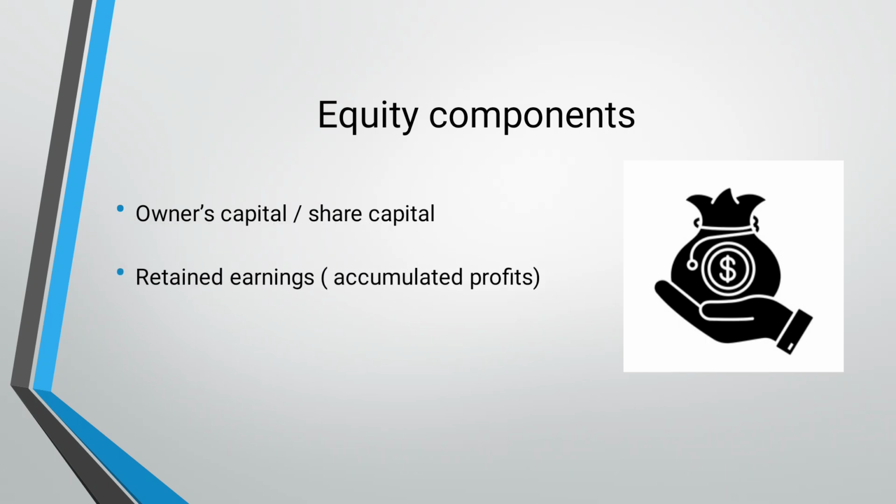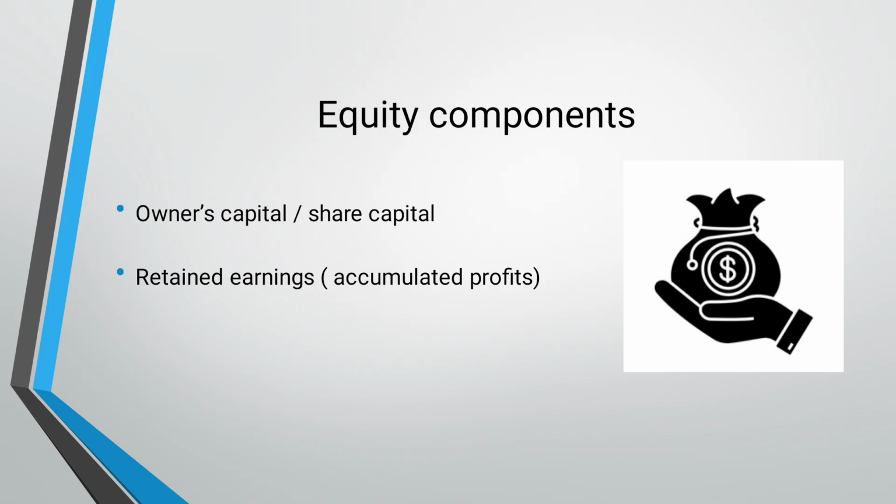Another equity component is retained earnings. Very important, because each year when we are preparing a balance sheet, in every balance sheet we show the retained earnings section. We add the retained earnings in owner's equity, because retained earnings are all the earnings or profits that you have earned in that particular operating cycle.